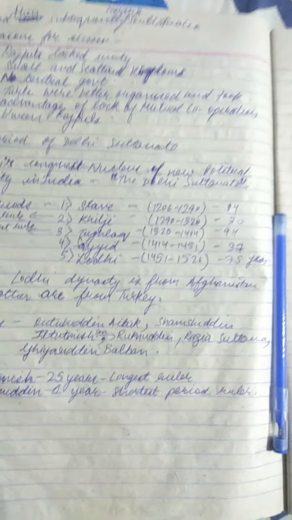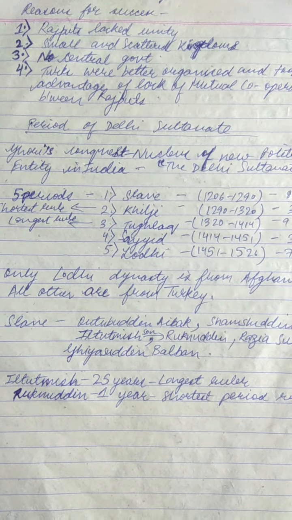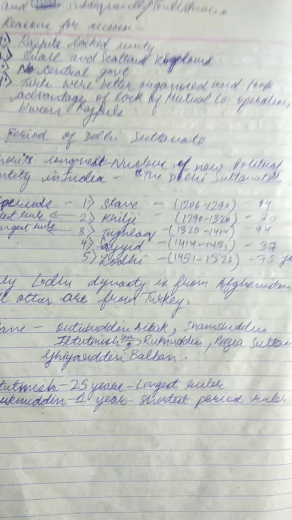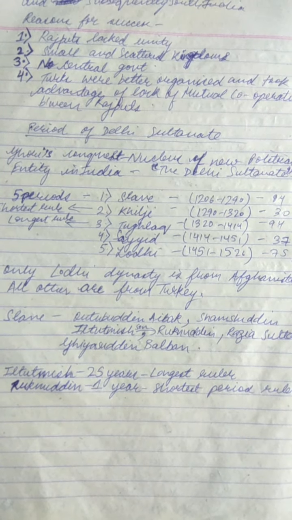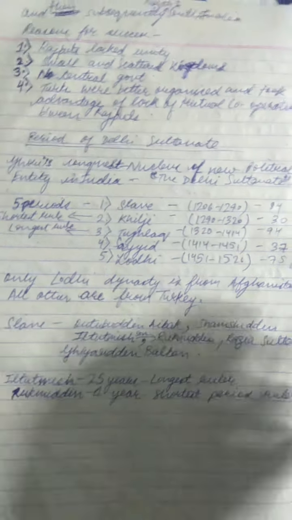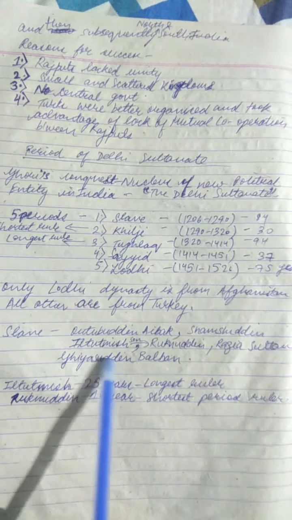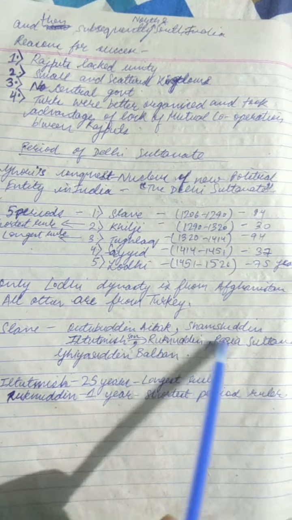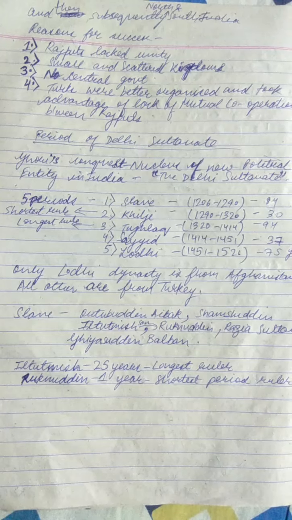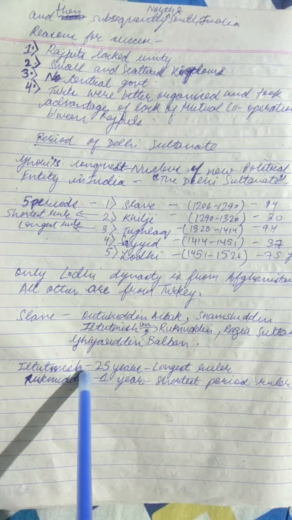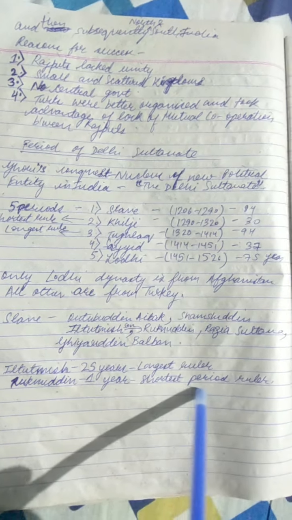So guys, as you can see here, we will take up first the Slave Dynasty, but before that, only the Lodhi dynasty is from Afghanistan and all others are from Turkey. So Slave, Khilji, Tughlaq and Sayyid are from Turkey. First we take the Slave Dynasty: Qutubuddin Aibak, Shamsuddin Iltutmish, his son Ruknuddin, Razia Sultana, and Ghiyasuddin Balban. These are all famous rulers of the Slave Dynasty. Iltutmish, at 25 years, is the longest ruler, and Ruknuddin, at 1 year, is the shortest.